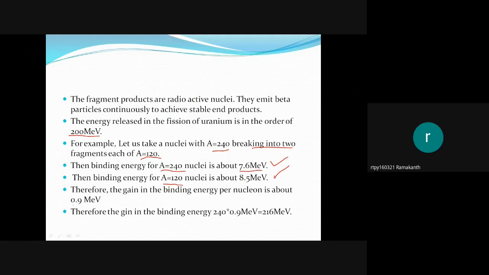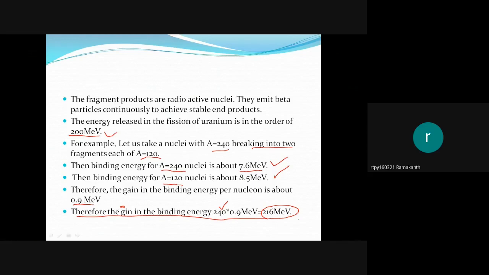It is increased by 0.9 mega electron volts. Therefore, this is the gain in the binding energy per nucleon. How many nucleons are there? 240 nucleons. Therefore, the total gain in the binding energy is about 216 mega electron volts. This is about 200 mega electron volts.